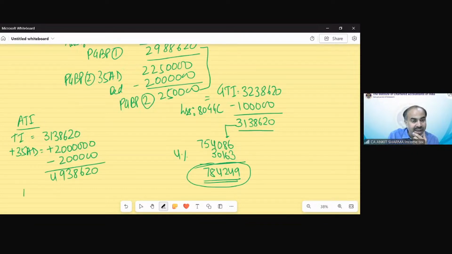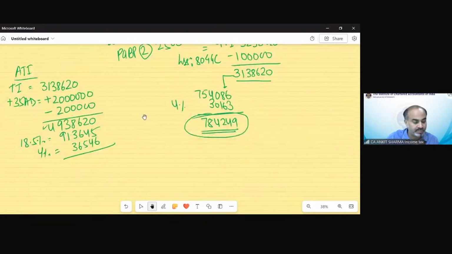So that would be 4,938,620. AMT tax would be 18.5%. There would be no surcharge as income is less than 50 lakh. 913,645. 4% cess, that would be 36,546. Total income tax would be 950,191. Rounded off, 950,190. Now, which should be my tax liability?